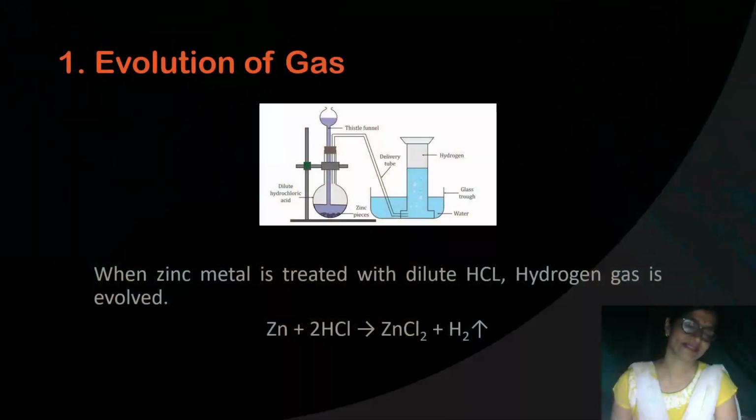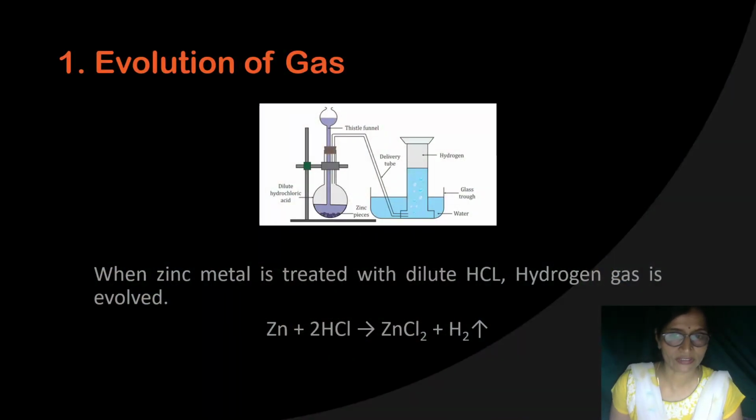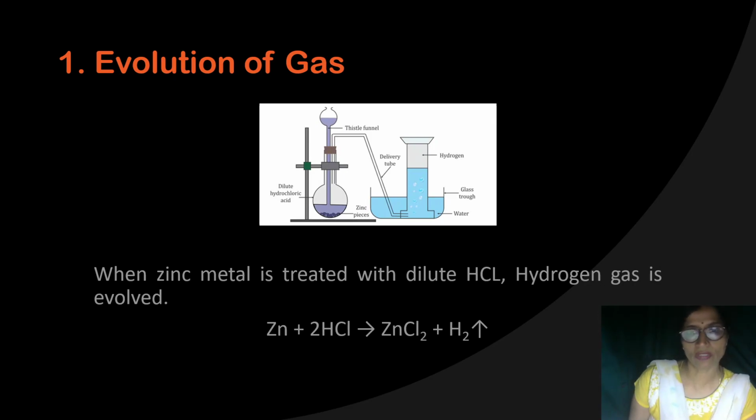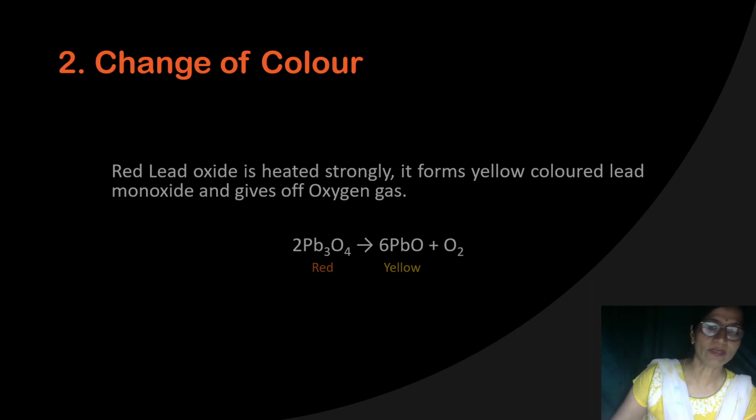So one characteristic of a chemical reaction is that sometimes during a chemical reaction gas is evolved. It is not necessary that in every chemical reaction gas will be evolved, but sometimes it will be. Sometimes you will observe that the color of the substance will change. So the second point is related to change of color.